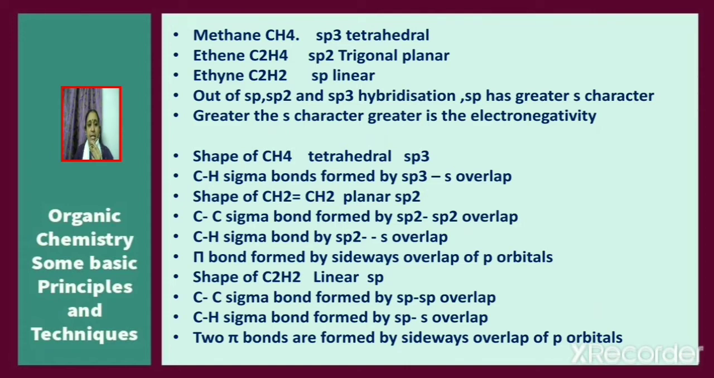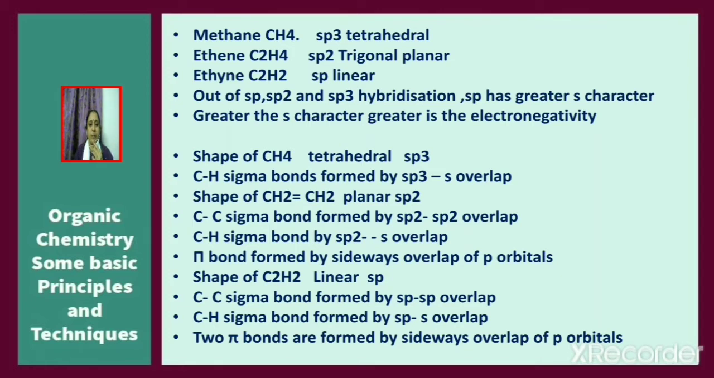Now consider ethene. In ethene, each carbon is in the sp2 hybridized state. So what is the shape of ethene? It is trigonal planar. Now consider ethyne, C2H2, that is CH triple bond CH. In ethyne, each carbon is in the sp hybridized state and therefore ethyne is linear. Another important point is that out of sp, sp2 and sp3 hybridization, sp has the greatest s character. Greater the s character, greater will be the electronegativity.